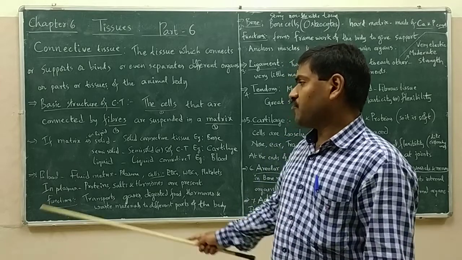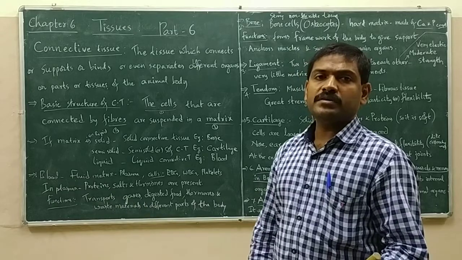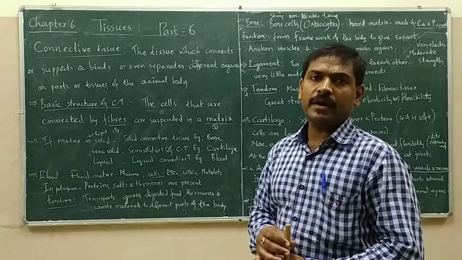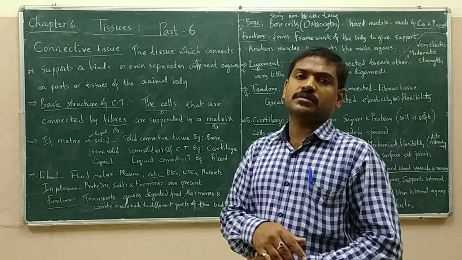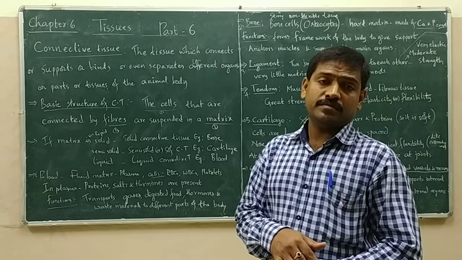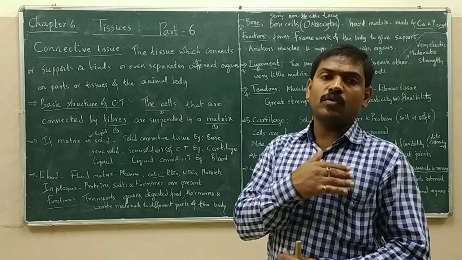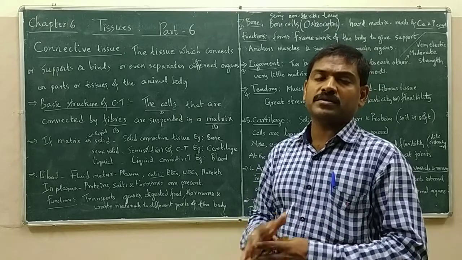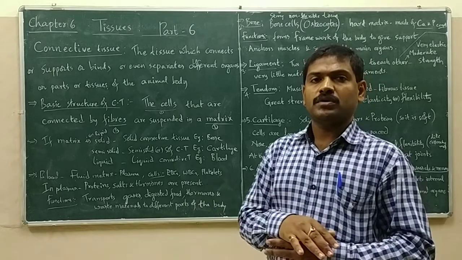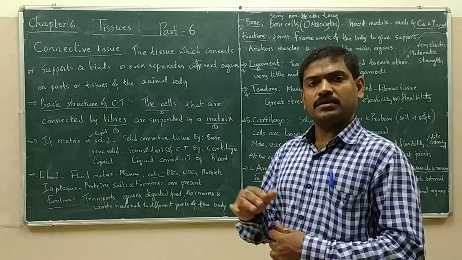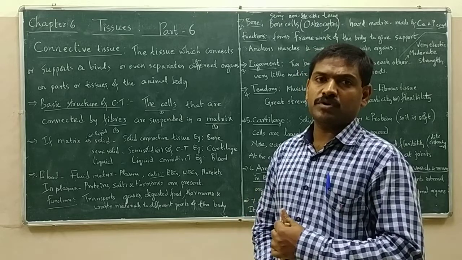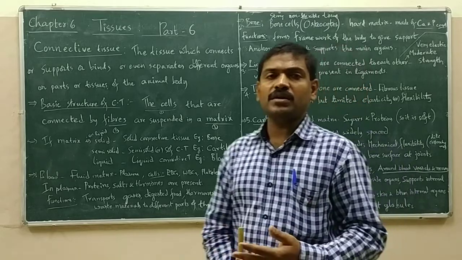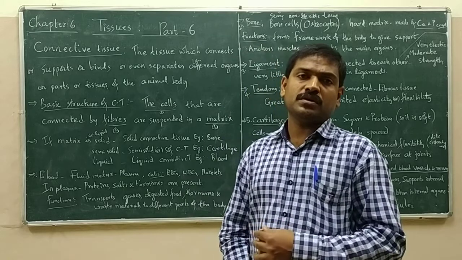And what is the function of blood? As a liquid connective tissue, blood connects various parts. Because it flows through all parts of the body, blood connects all parts of the body with each other. And while connecting, what is it doing?